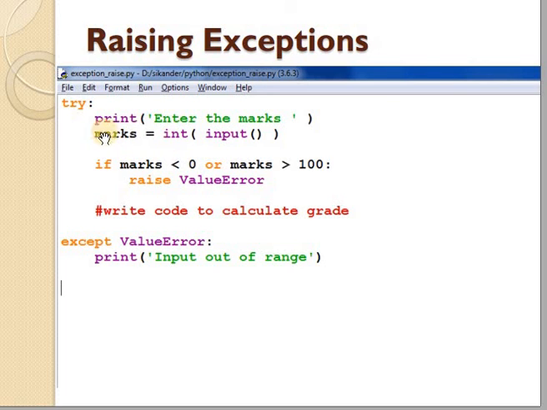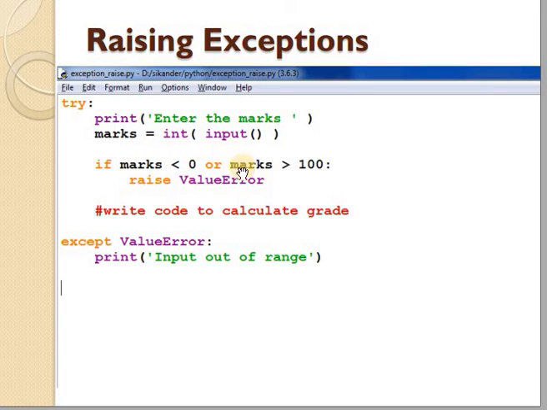So if the user is taking input, and if the value of marks is between 0 to 100, then it will take the input. But if it is less than 0 or greater than 100, then it will raise the value error.